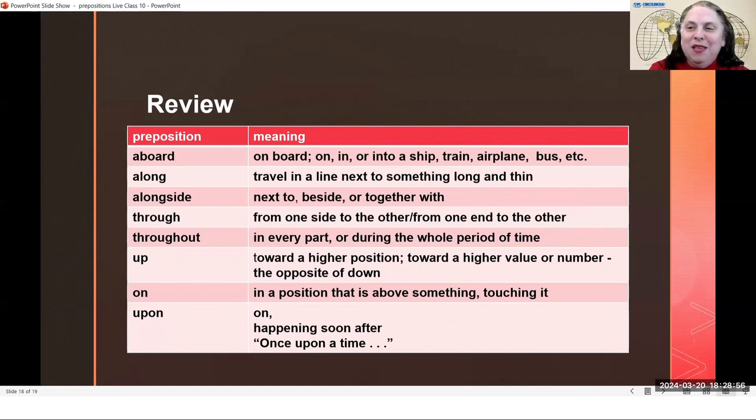Up, this one is very easy to understand. Something that is in a higher position or a higher number, a higher value. Up is the opposite of down.